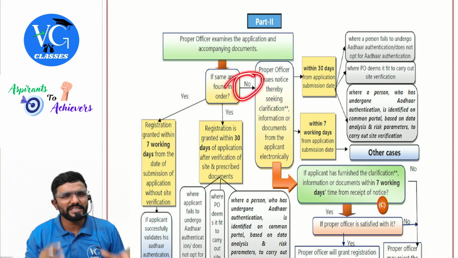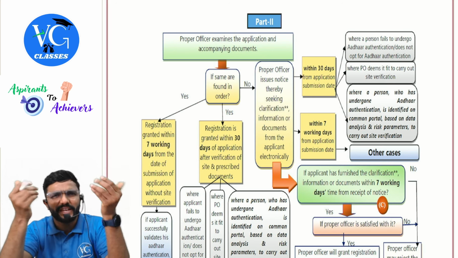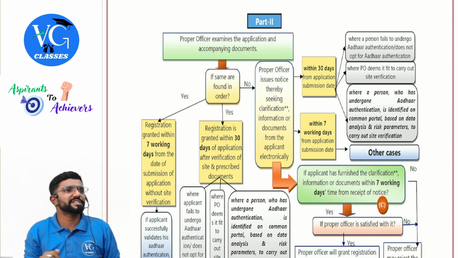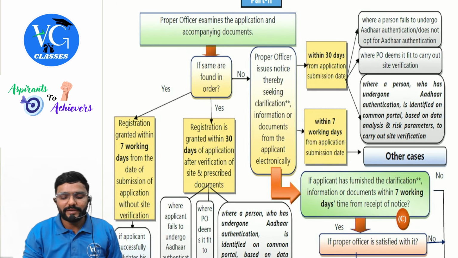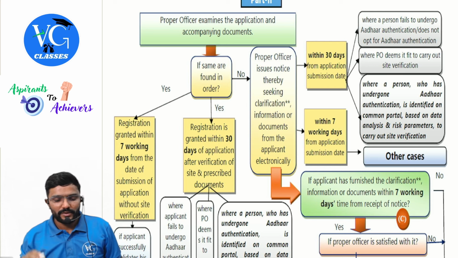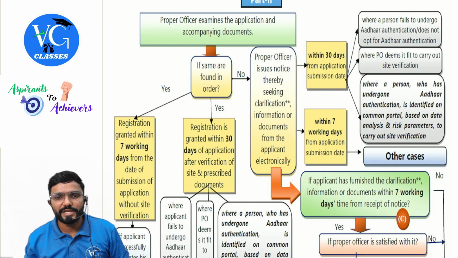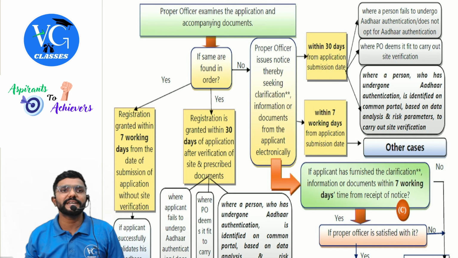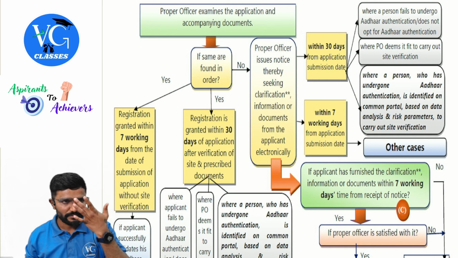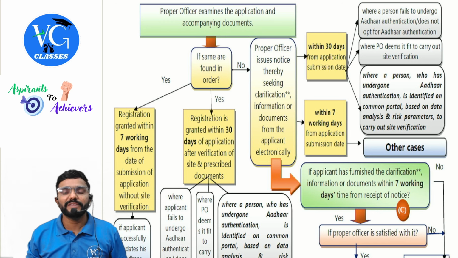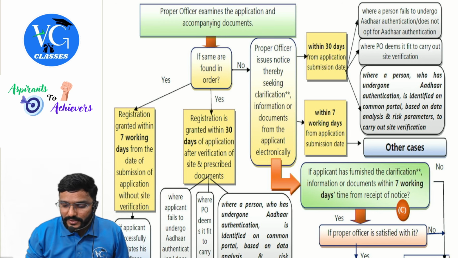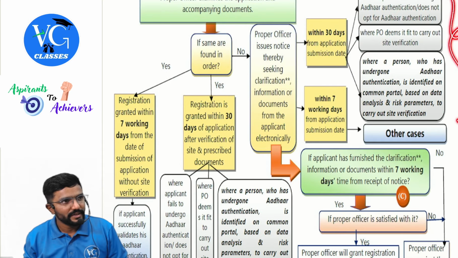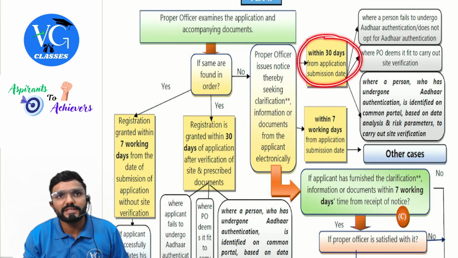Next, sir, something is missing. The proper officer feels he needs some more information, clarification, some more documents. Then what will he do? He will issue a notice, guys. The proper officer will issue a notice seeking clarification, information or additional documents from the applicant electronically. So, notice will be given within what time? If it is these 3 special cases, notice has to be given within what days? 30 days.